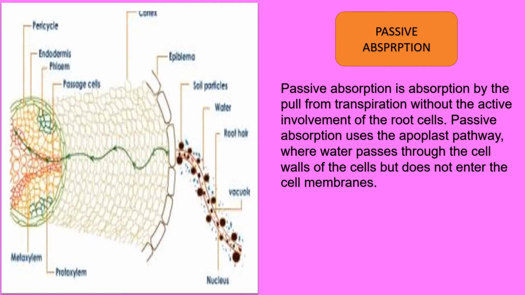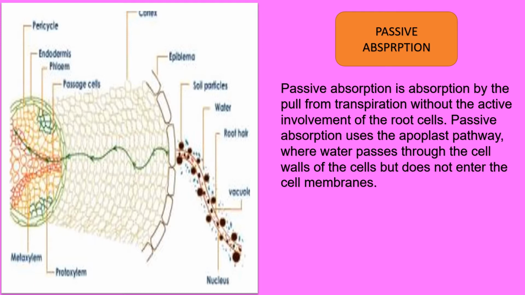Another type of absorption of water in case of plant is passive absorption. Passive absorption is absorption by the pull from transpiration without the active involvement of the root cells. If you will see the diagram carefully, you will understand the process.